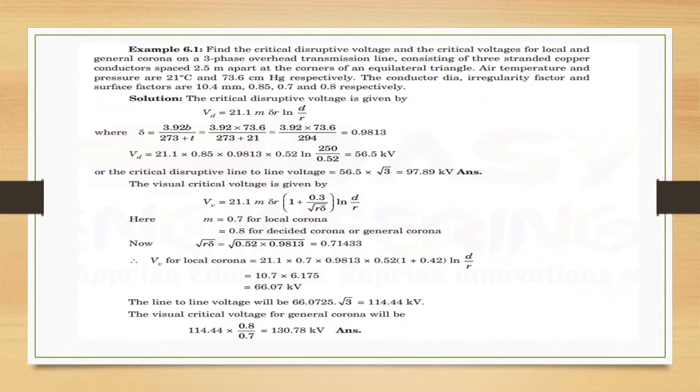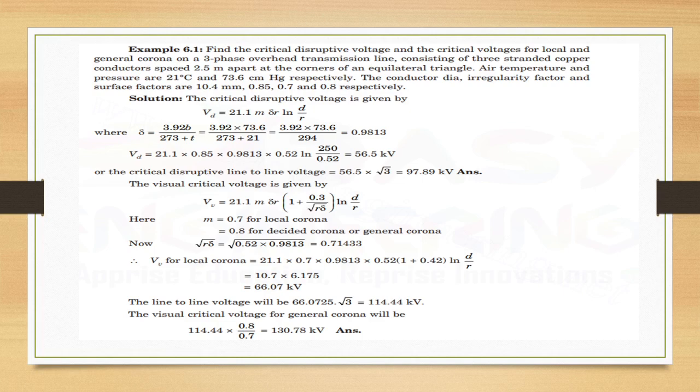Let us see the numericals. These numericals are also from this book. Find the critical disruptive voltage and the critical voltages for local and general corona on a three-phase overhead transmission line consisting of three stranded copper conductors spaced 2.5 meter apart at the corners of an equilateral triangle. Air temperature and pressure are 21 degrees centigrade and 73.6 centimeter Hg respectively. The conductor diameter, irregularity factor and surface factors are 10.4 mm, 0.85, 0.7 and 0.8 respectively.